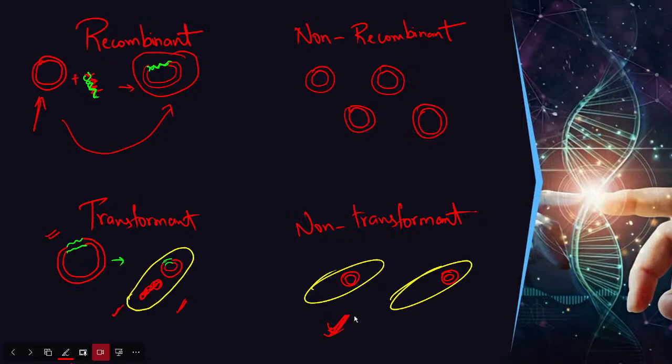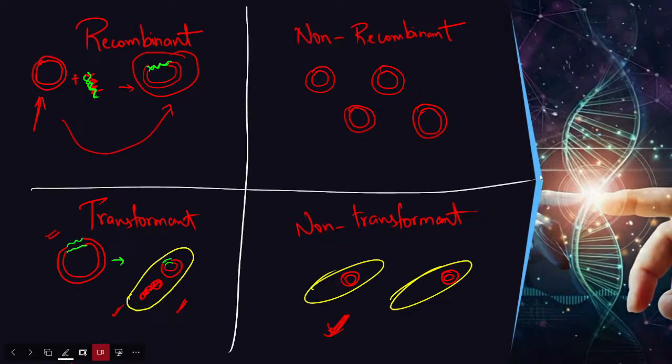Recombinant means the vector carrying a gene of interest. Non-recombinant means the vector which is not carrying any gene of interest. Transformant means the bacterium carrying recombinant DNA. And non-transformant means any host, it can be bacteria or yeast, which is not carrying the recombinant. I hope I am clear to everyone. So these are the differences. Sometimes these will confuse you, so please be aware of all these things.